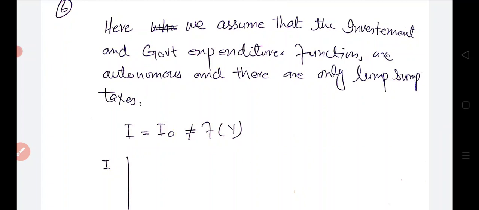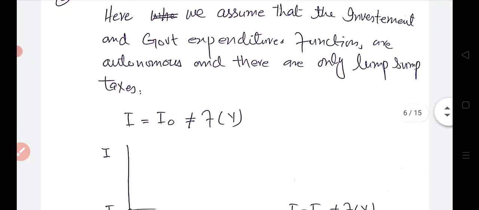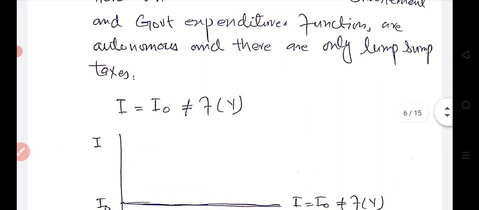Now there is a government. Of course, if there is a government, there will be taxes. So we assume three things here: that the investment function is also autonomous, meaning that I is equal to I naught. Here we see that I is equal to I naught, and I naught is not dependent on income level.